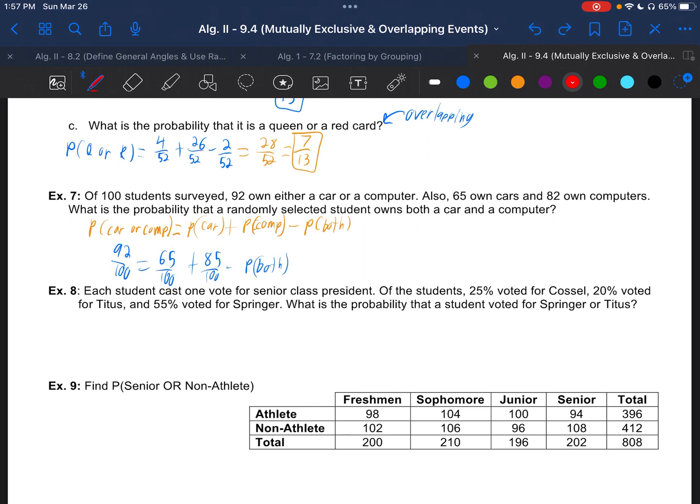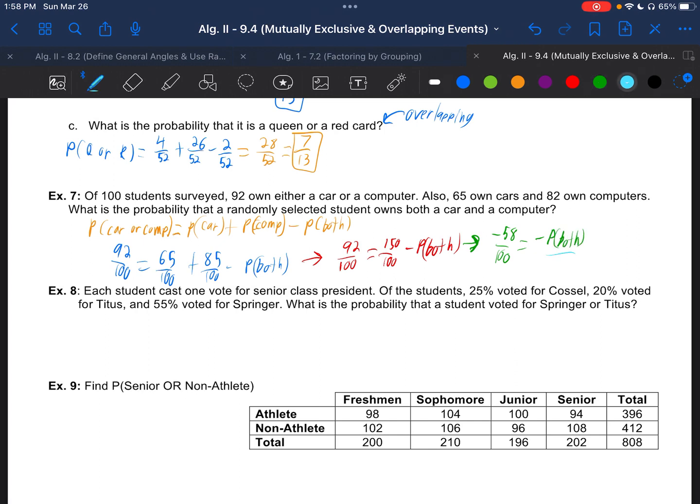So we can add these together and get 92 over 100 equals 150 over 100 minus the probability of both. Continuing, we can subtract 150 from each side and get negative 58 over 100 is equal to the negative probability of both.